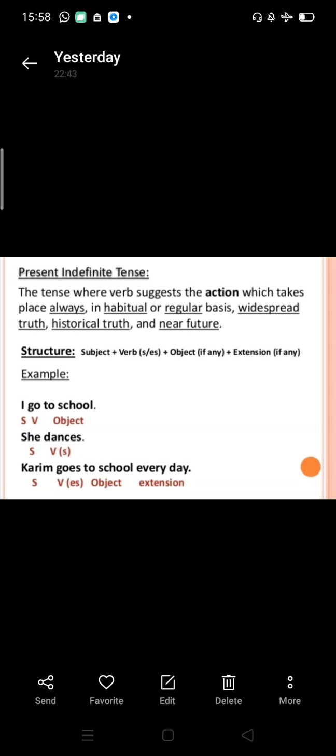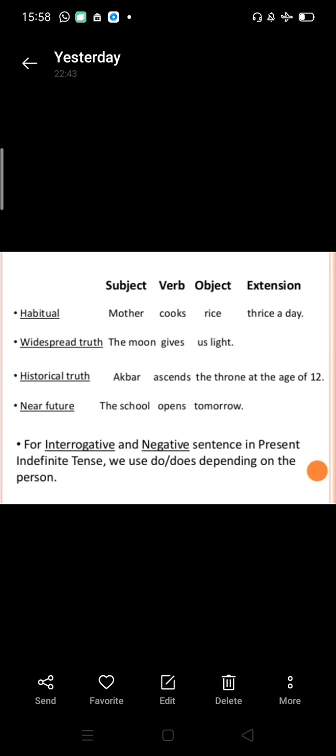Next example is Kareem goes to school every day. Kareem is singular here, so we are using s/es with the verb. Now we come to the examples like habitual, widespread truth, historical truth, near future. Habitual: mother cooks rice thrice a day. Widespread truth: the moon gives us light, sun gives us light. Historical truth: Akbar ascends the throne at the age of 12. Near future: the school opens tomorrow.